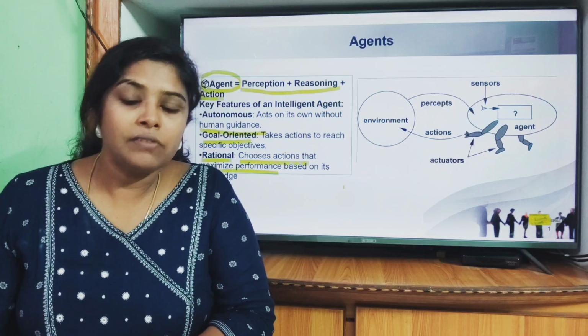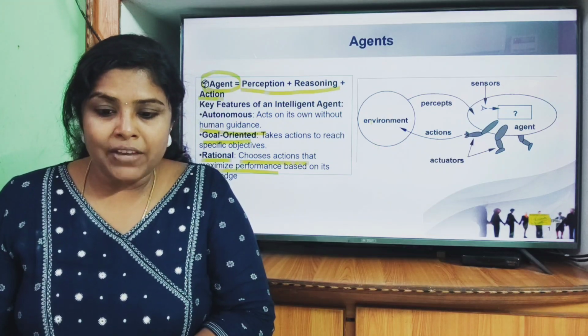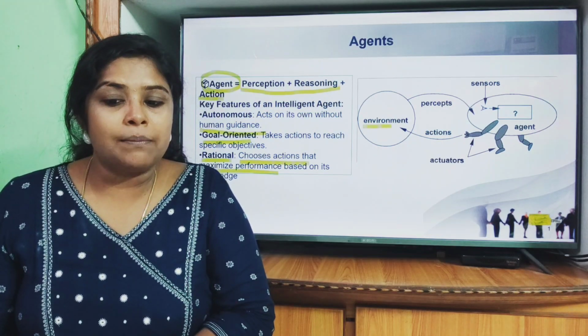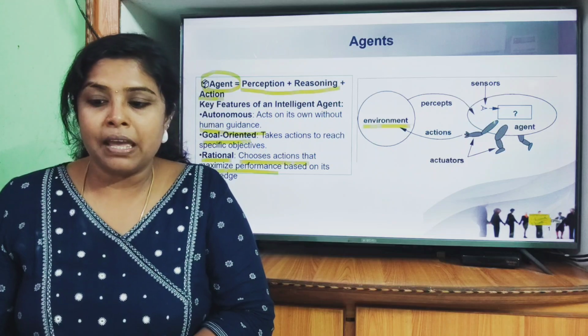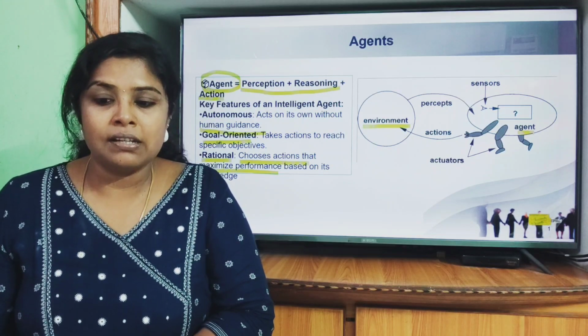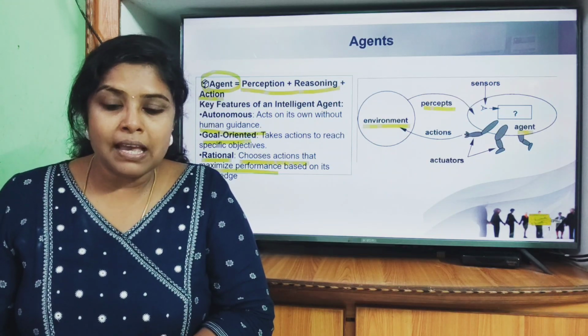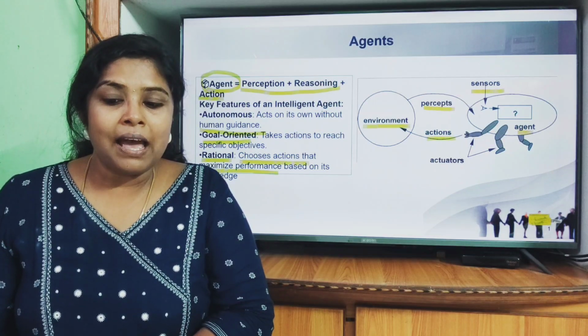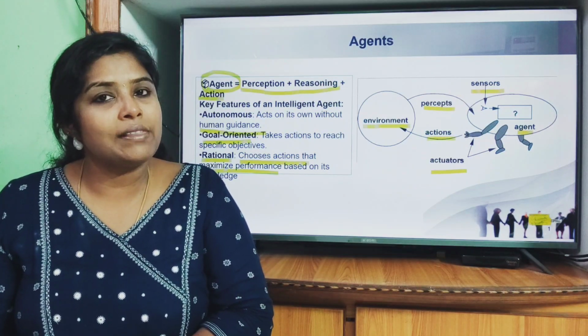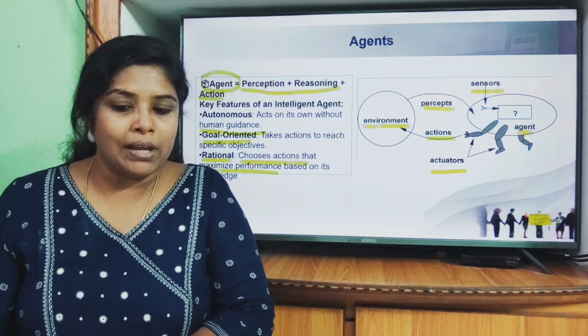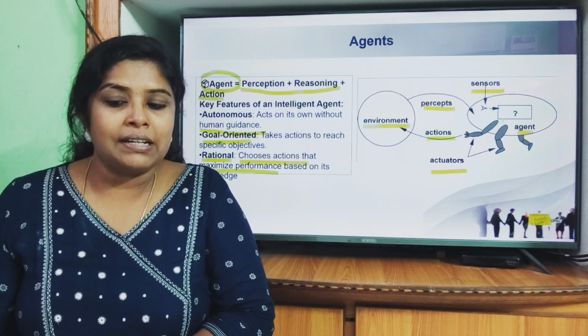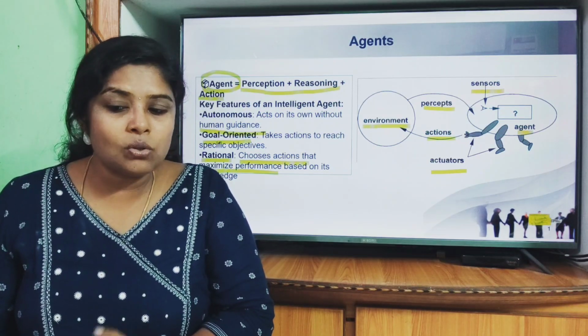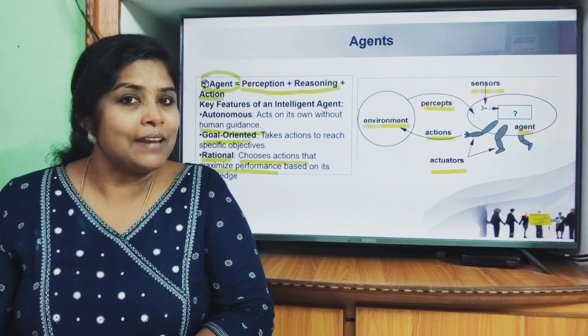Now if you observe the diagram over here, we have some key terms: environment, and we have our agent, we have percepts, and we have actions, sensors and actuators. What are all these? Let us see one by one. So this agent, I said that it needs to observe from the environment.